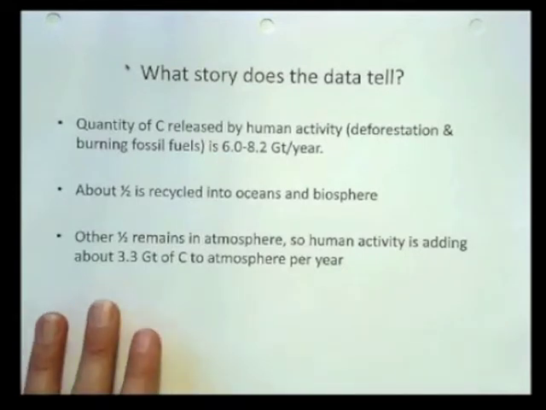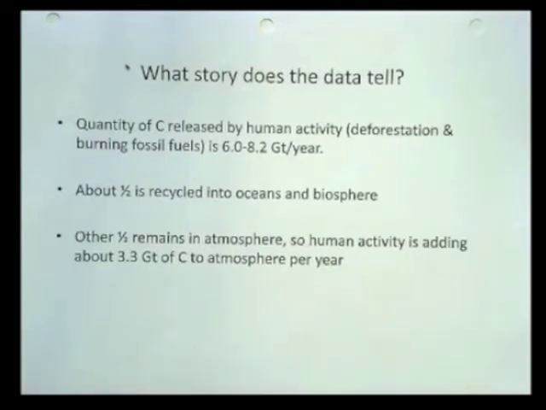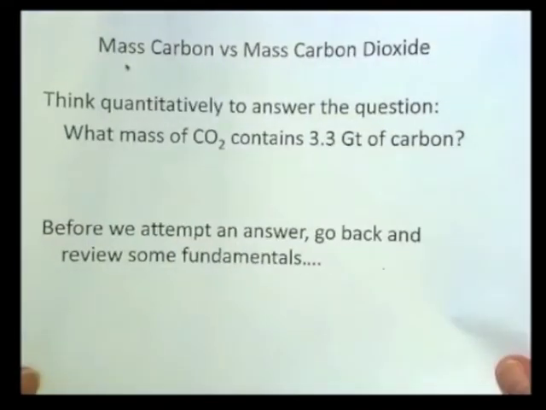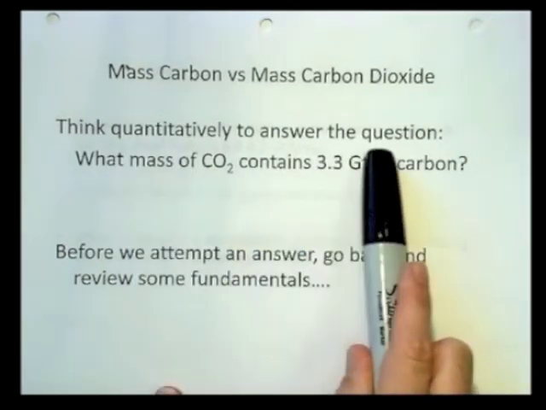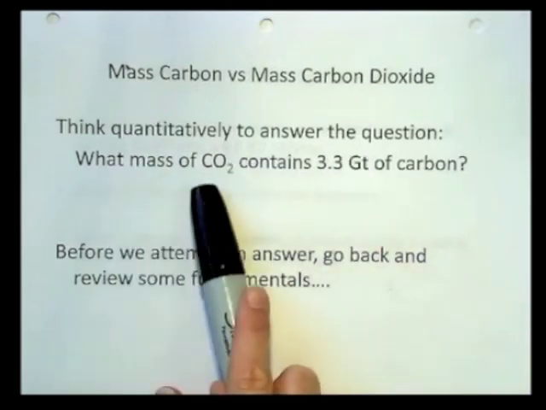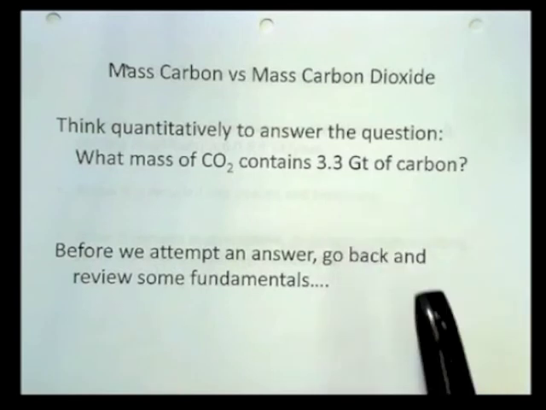All right, so as we try to understand this 3.3 gigatons of carbon added to the atmosphere per year, we want to be able to think quantitatively about the amount of carbon versus the amount of carbon dioxide, so we can understand how the scientists think quantitatively about the amounts of carbon and the amounts of carbon dioxide, and how they can put these measurements into their computer models to help them predict how much the global temperature may or may not change based on these carbon dioxide emissions. So we want to be able to think quantitatively to answer this question: what mass of carbon dioxide contains 3.3 gigatons of carbon?